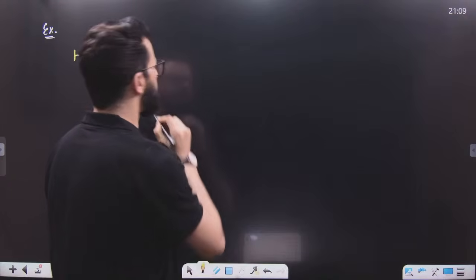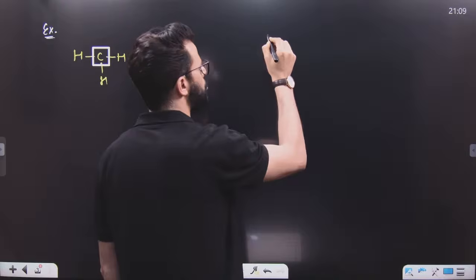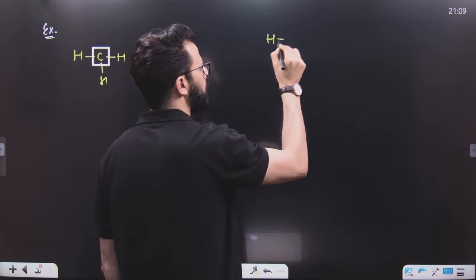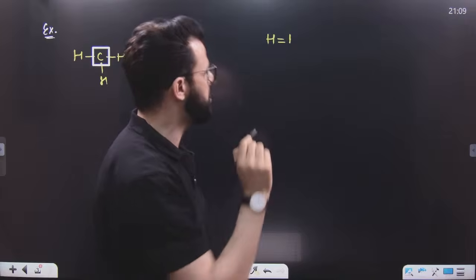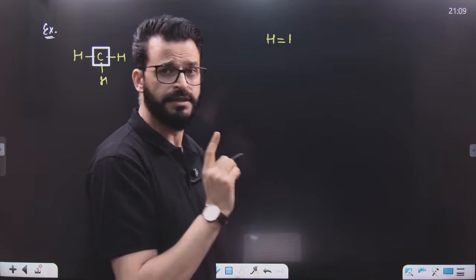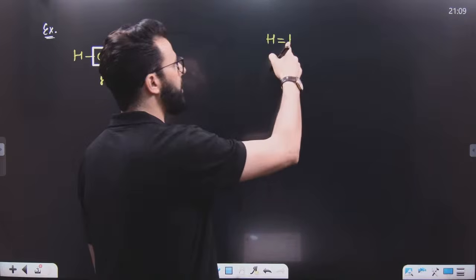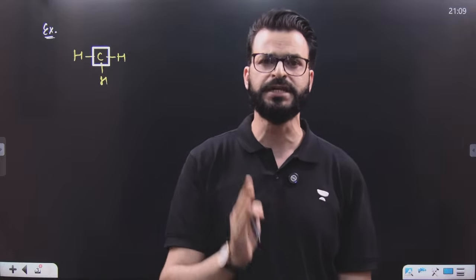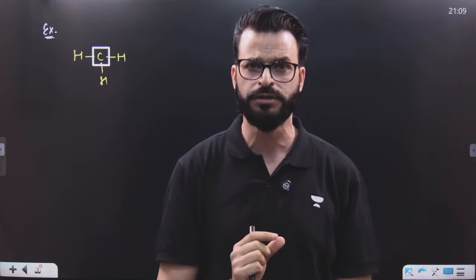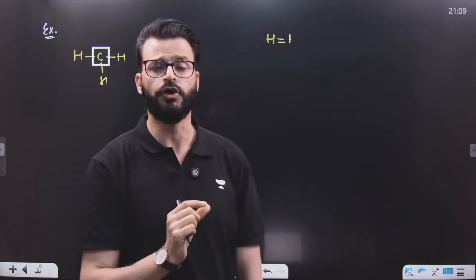But my dear students, first of all, you must know that if elements are present in neutral state, for example, hydrogen in neutral state contains one electron in its outermost shell. That means the number of valence electrons in neutral hydrogen is always 1.